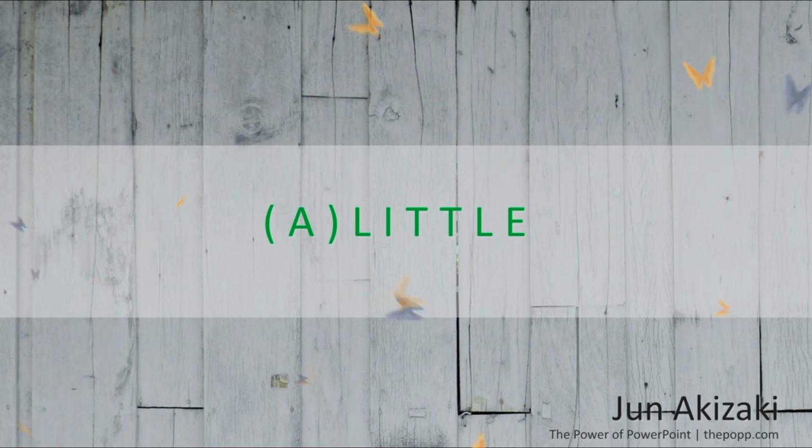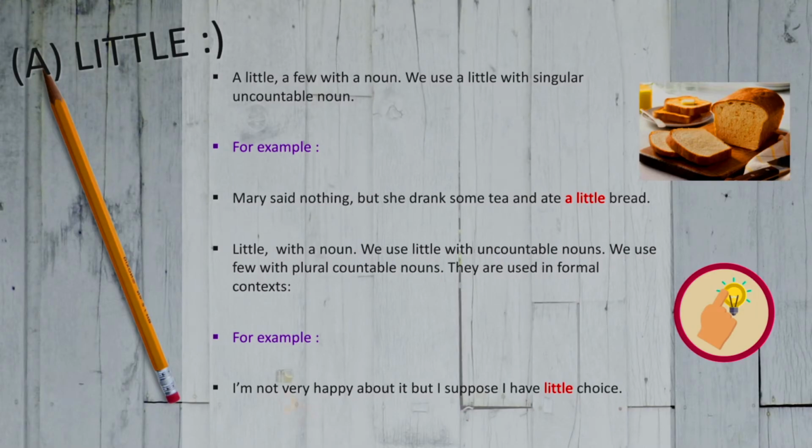A little with a noun. We use a little with singular uncountable nouns. For example, Mary said nothing, but she drank some tea and ate a little bread. Little with a noun. We use little with uncountable nouns. It is used in formal contexts. For example, I am not very happy about it, but I suppose I have little choice.